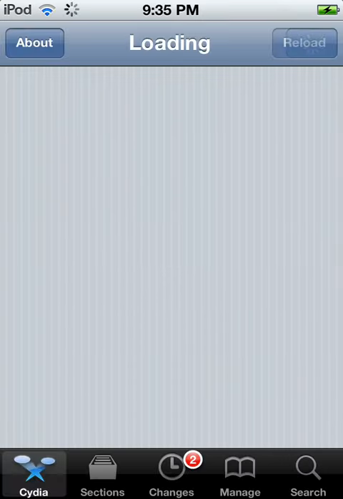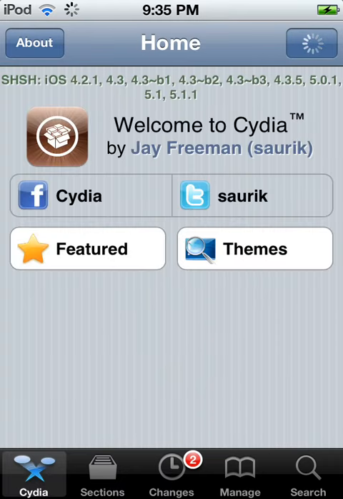Wait for it to load. It takes a while depending on how much space you have left on your device and how many sources you have in Cydia, and normally on your internet connection quality.